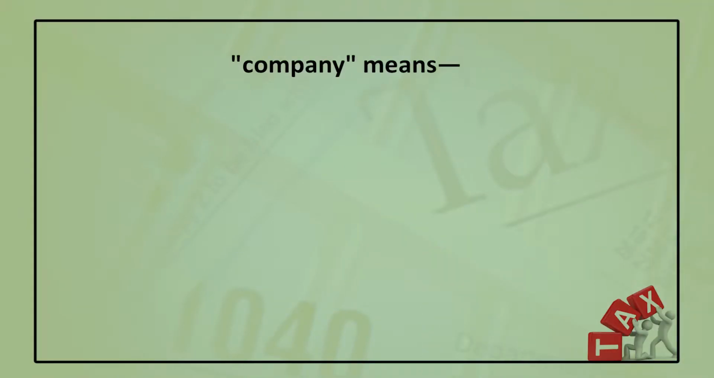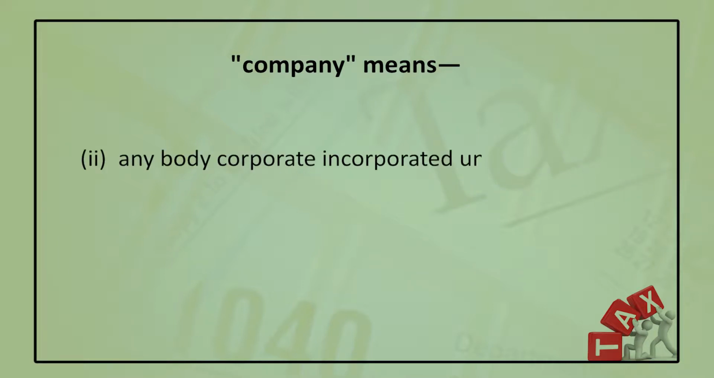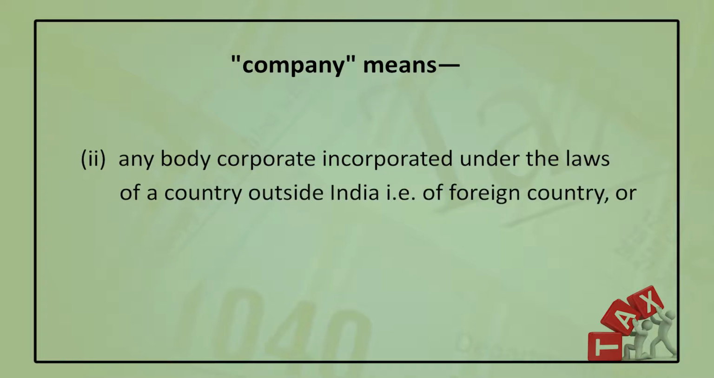But before classification of companies, we should know what is a company. As per section 2 subsection 17 of the Income Tax Act, company means any Indian company or any body corporate incorporated under the laws of a country outside India, that is, a foreign country. It is also known as a foreign company. Any institution, association or body which is or was assessable or was assessed as a company for any assessment year commencing on or before 1st April 1970. So, such type of institution is also known as a company as per section 2 subsection 17.